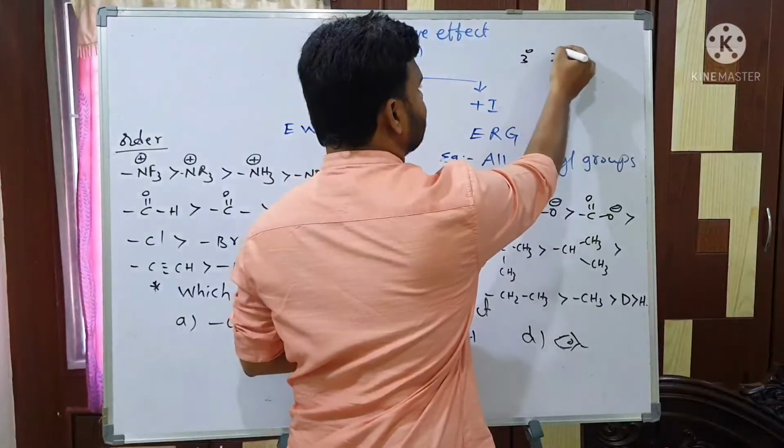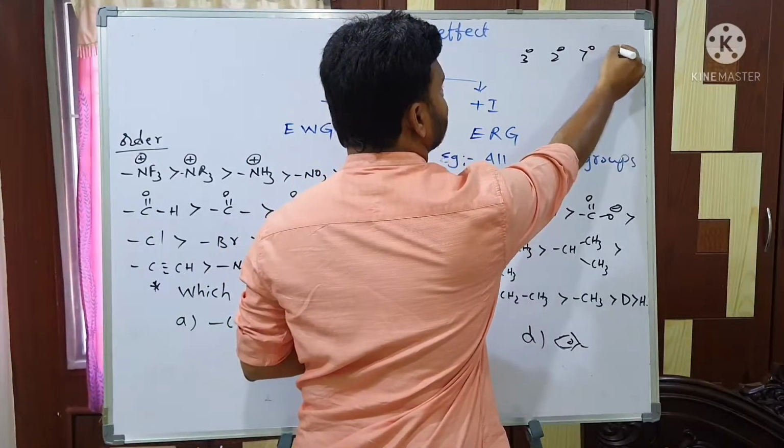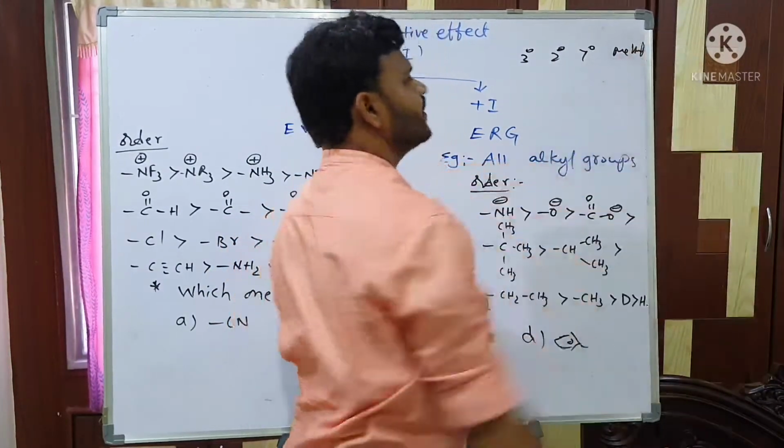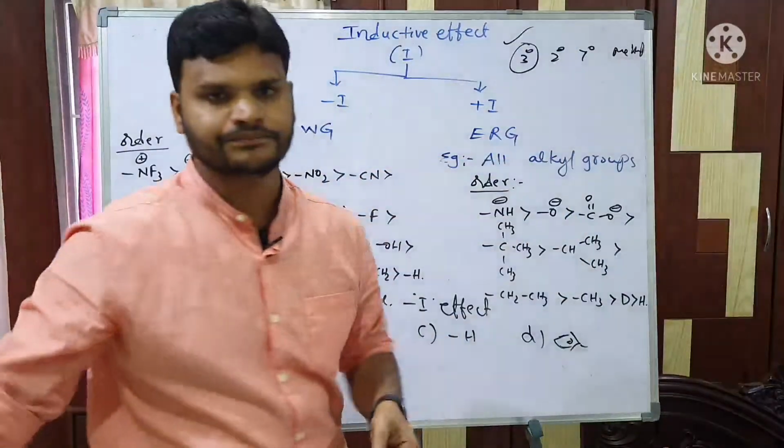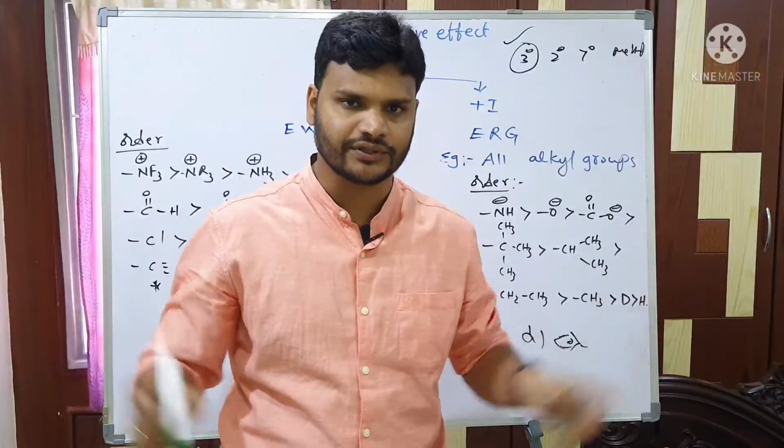Suppose in an examination the question comes: which one gives maximum plus I effect? 3 degree, 2 degree, 1 degree, methyl. Out of the 4, which one gives maximum plus I effect? The answer is 3 degree. Clear? This is inductive effect.